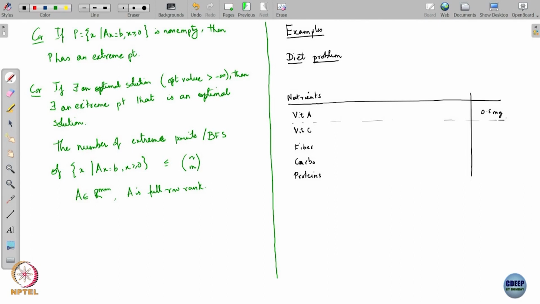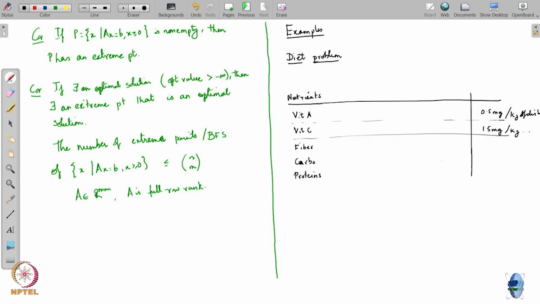So the requirements here are all in milligrams per kg of the dish. Vitamin C, in a similar way, is say 15 milligrams per kg of the dish.